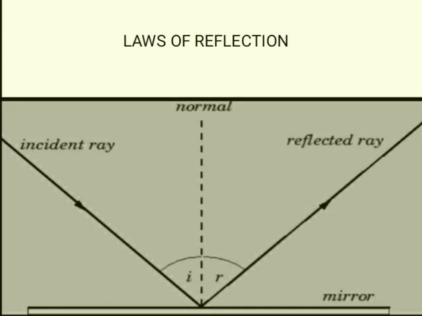Now, next is the normal. It is perpendicular to the surface at the point of incidence. What is the point of incidence? This is known as the point of incidence. The point at which the incident ray strikes the surface is called the point of incidence. The mirror is the surface, and this is the point of incidence. Now, this line is an imaginary line.